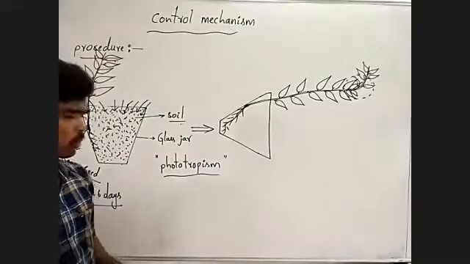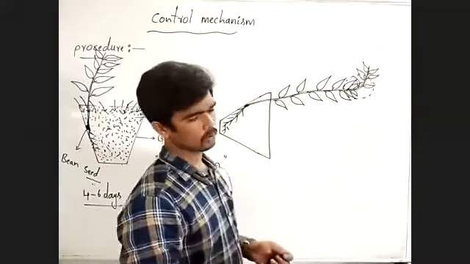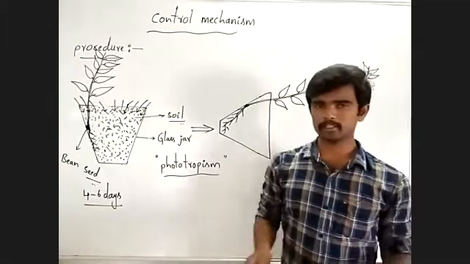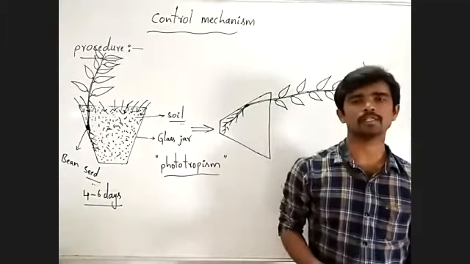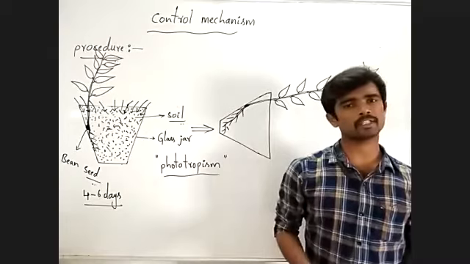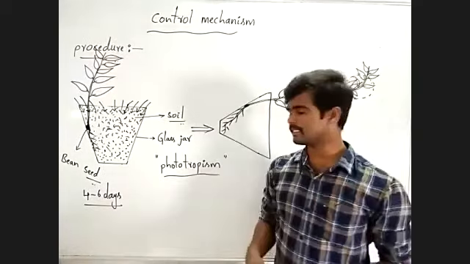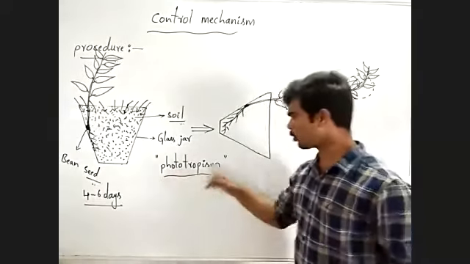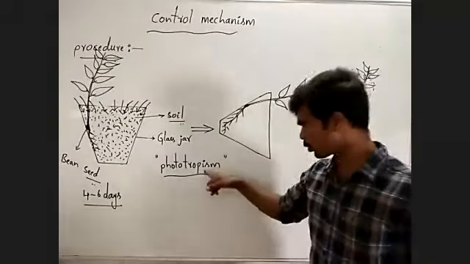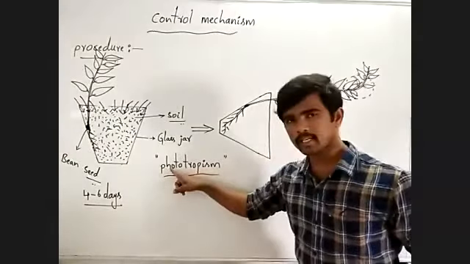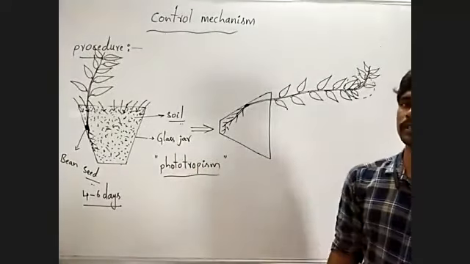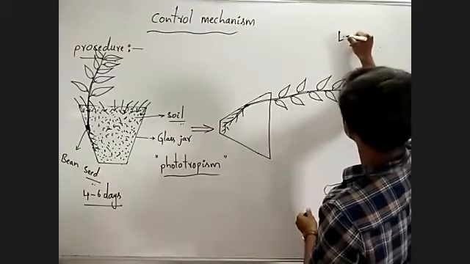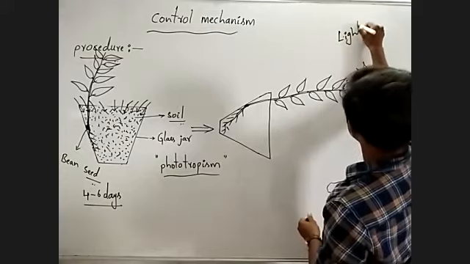Tropic movement, as I already told you, depends on the direction of the stimulus. If the direction of the stimulus determines the direction of the response, then this type of movement is called tropic movement. Here phototropic movement means tropic movement towards the light, towards the sunlight.